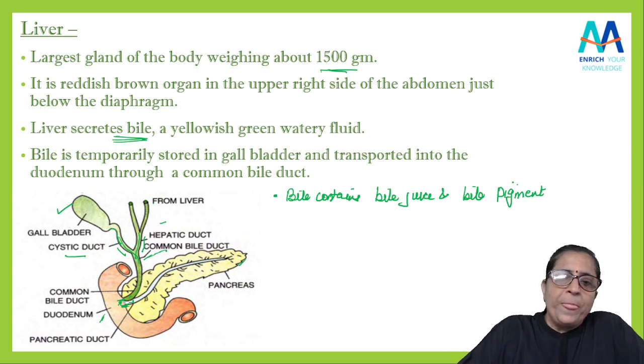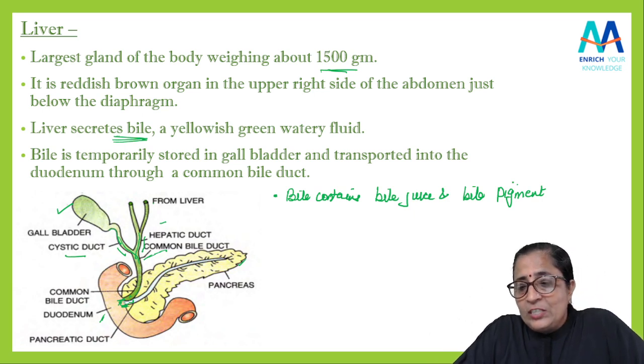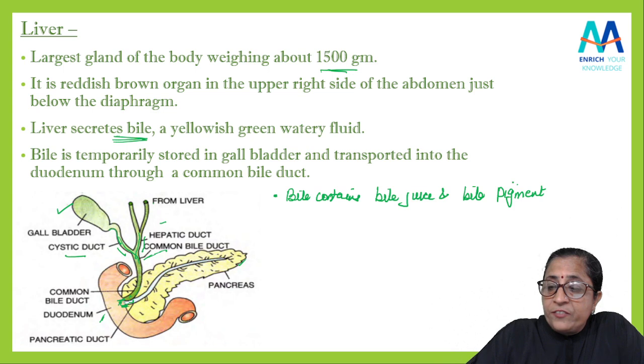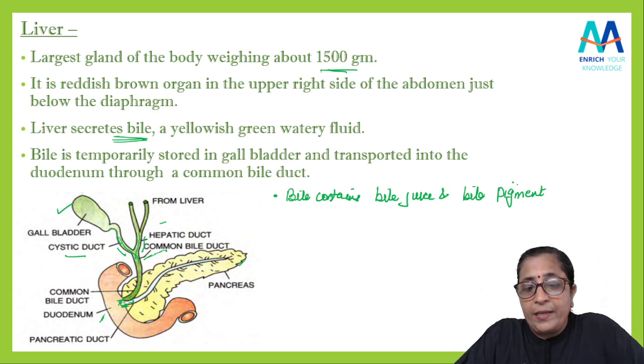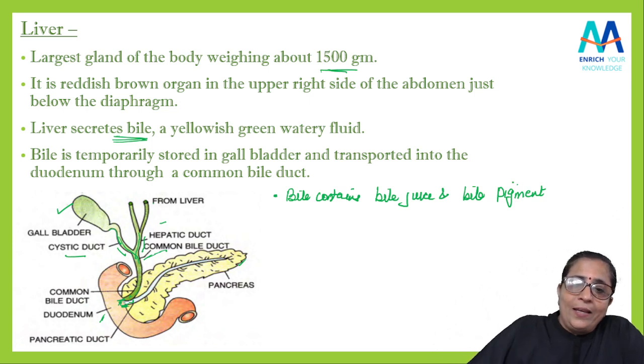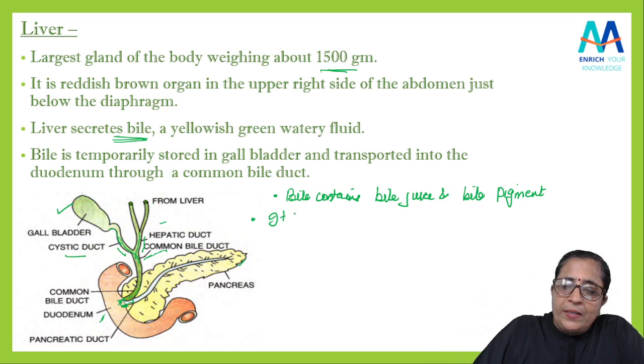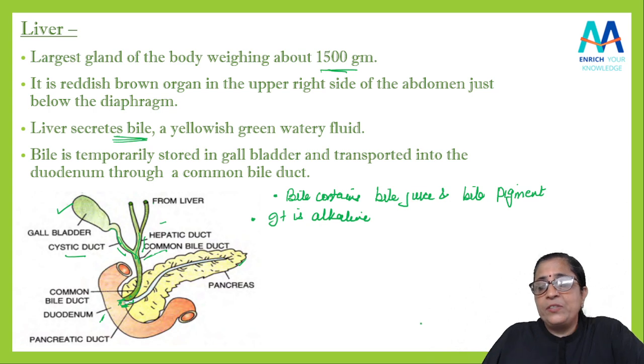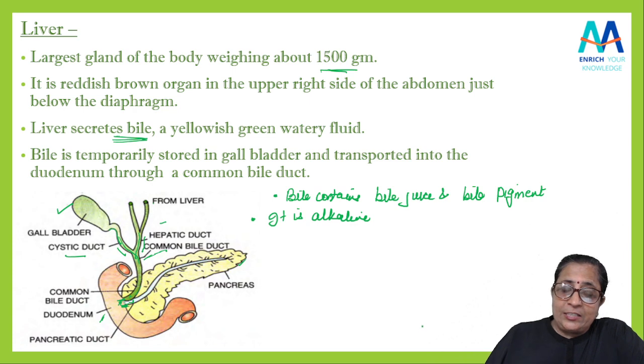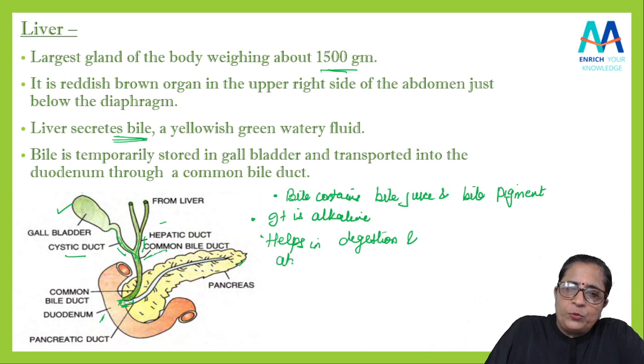Got it, students? Now, bile contains bile juice as well as bile pigment. Bile juice specifically does not contain any enzyme. Got it? It is alkaline. Yes, and helps in digestion and absorption of what? Fats. Yes, helps in digestion and absorption of fats.